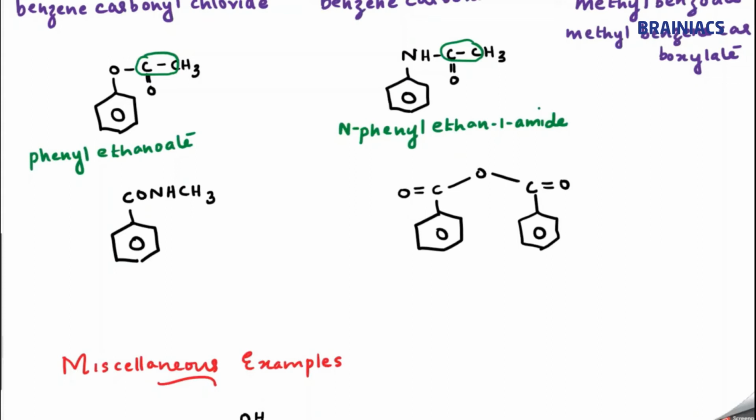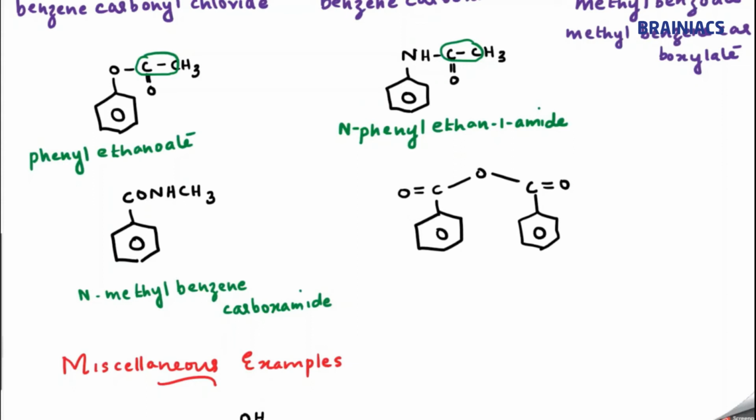Identify the base one. C6H5CONH2, so it was benzene carboxamide. One H was replaced by CH3. So what should be the name of this compound? N-methyl, correct? N hyphen methyl benzene carboxamide. Some people used to say N-methyl benzamide, that is also correct, but N-methyl benzene carboxamide is more correct.